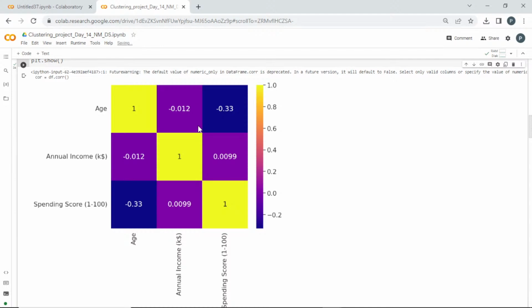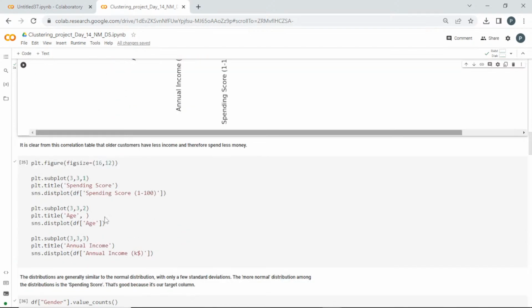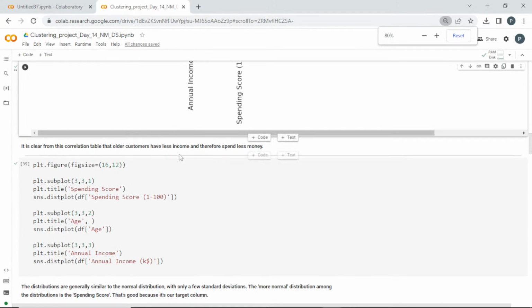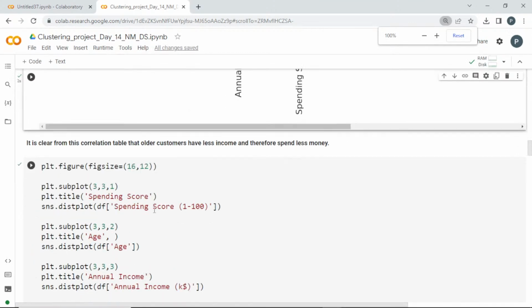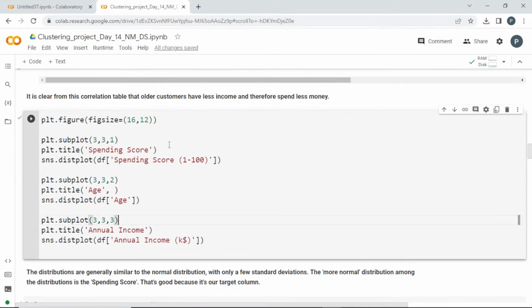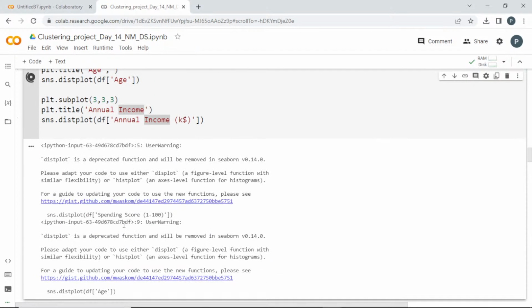The negative correlation means the young customers have high annual income and high spending score. Clear, guys? Older customers have less income, therefore they spend less money. Next I am going to plot the spending score dist plot, age dist plot, and annual income dist plot in a single image. This is going to be a subplot.